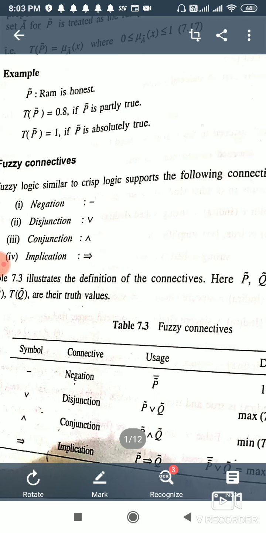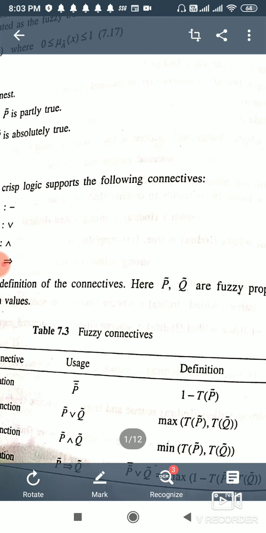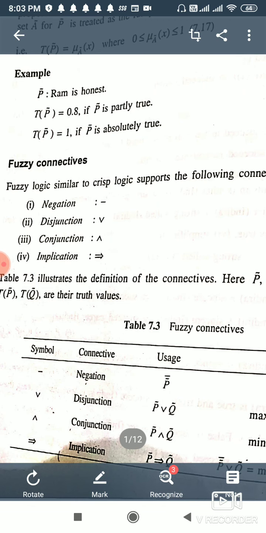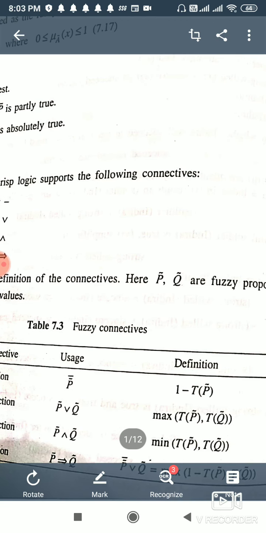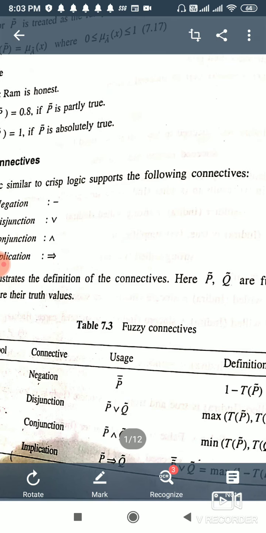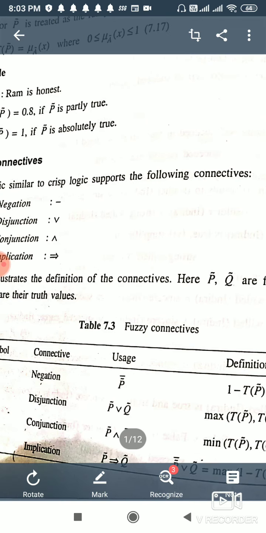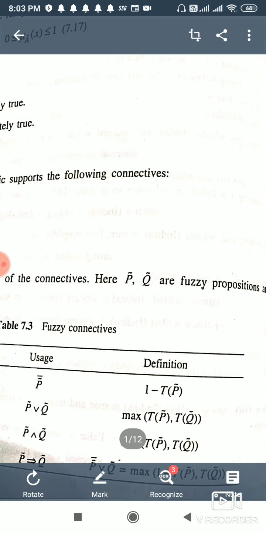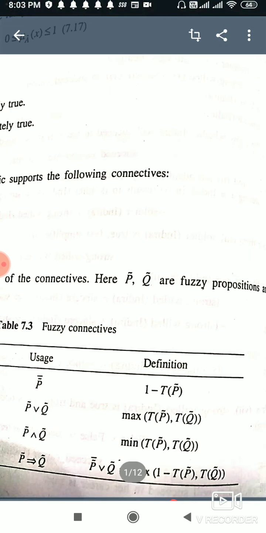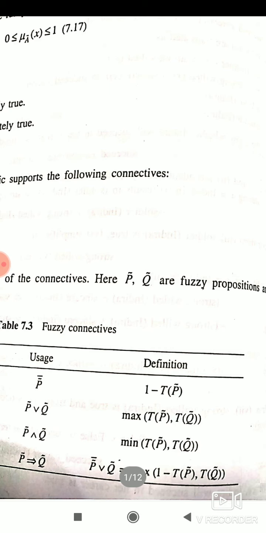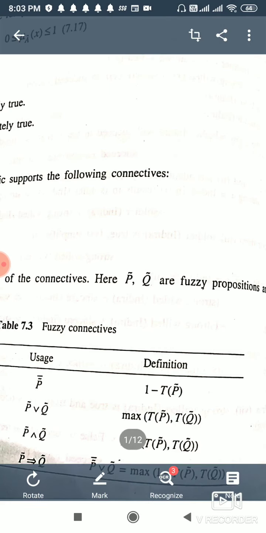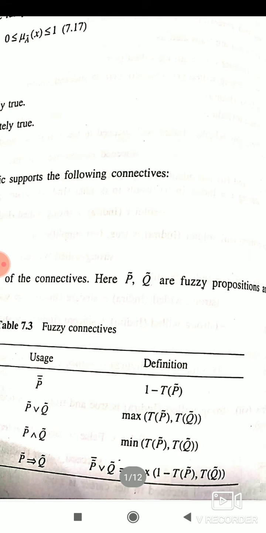Now, if we see the negation, we can negate a preposition by 1 minus the truthness value of that preposition. Now, disjunction is just like union, so we will take the maximum of the two membership functions. In conjunction, we will take the minimum of the two truthness values. Now, implication is somewhat different. Implication means P implies Q. That means not P union Q. It is basically the maximum of 1 minus T of P and T of Q.